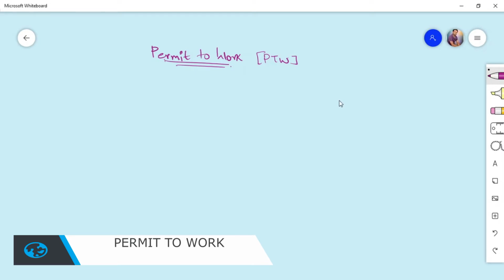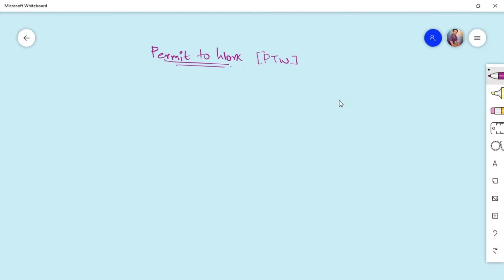Hello, today we are going to discuss permit to work, in short PTW. This is a very important system in the safety management system. It helps us to oversee and control all the activities to ensure safe working and smooth workflow in our projects. Today we are going to discuss what this permit to work system is, what the prerequisites are, what the workflow is, how to design a permit to work system, and what considerations we should take in order to design it.